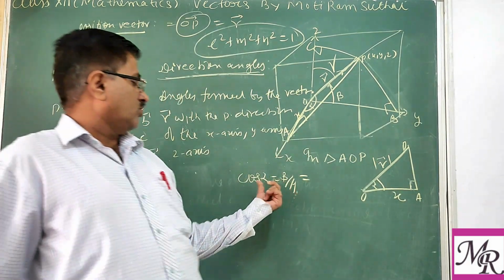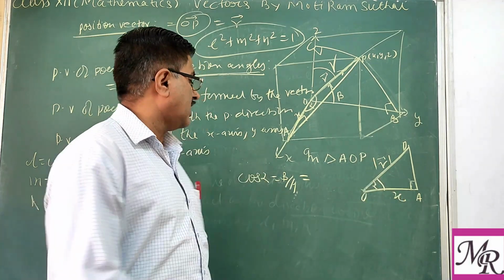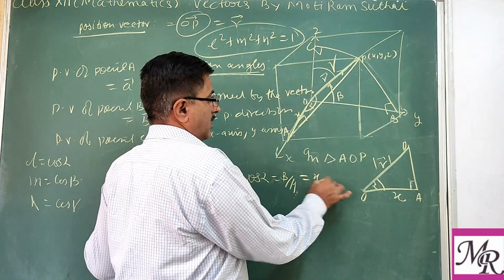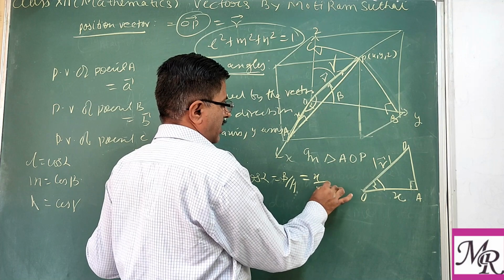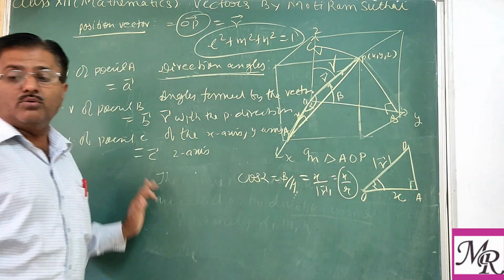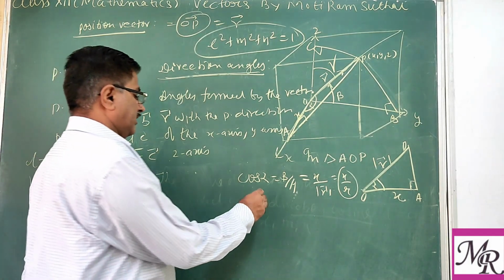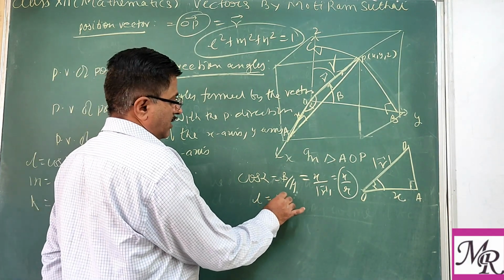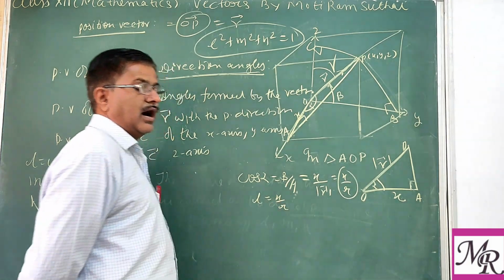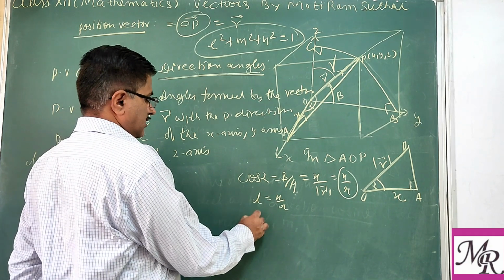So cos alpha is x upon r as a scalar. Cos alpha means the first direction cosine, that is L. So L equal to x upon r. So x can be written as L r.